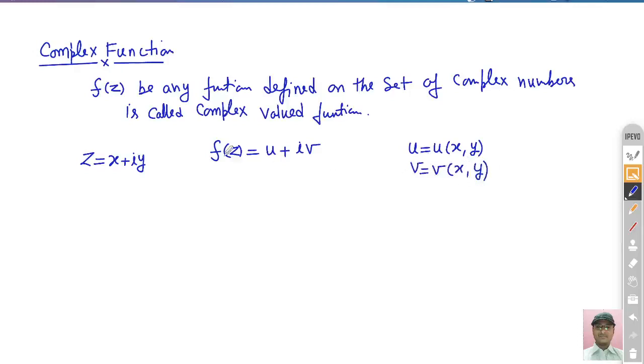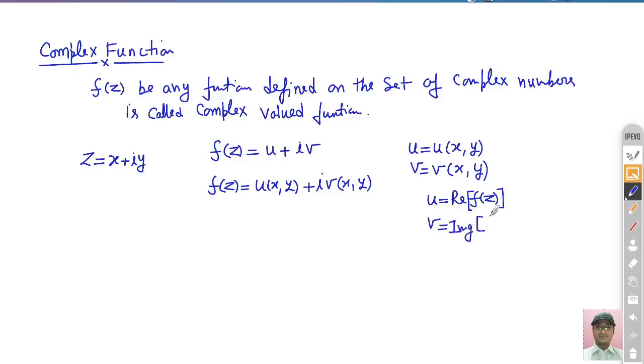So you can say that f(z) is a function of u and v, right? Where u is the real part of this function f(z), and v is the imaginary part of this f(z). So this complex function is represented by f(z) is equal to u plus iota v, where u is the real part and v is the imaginary part.